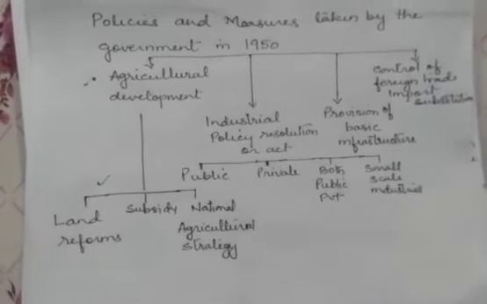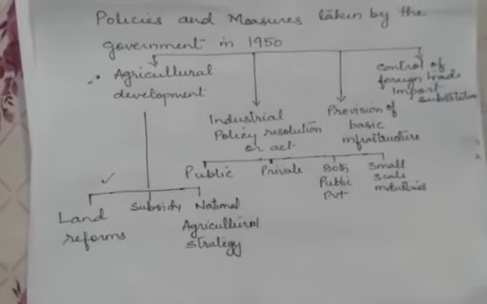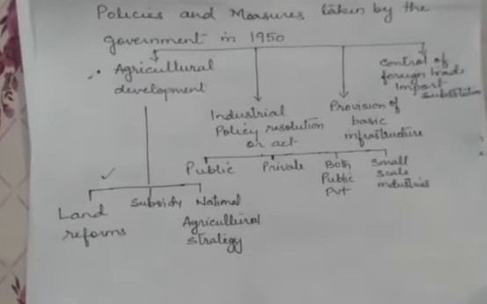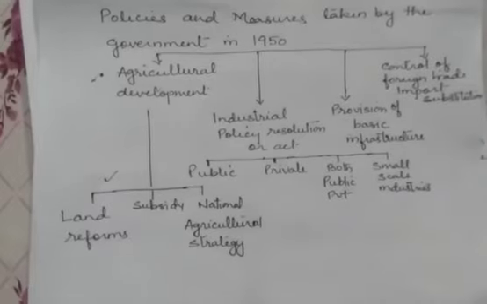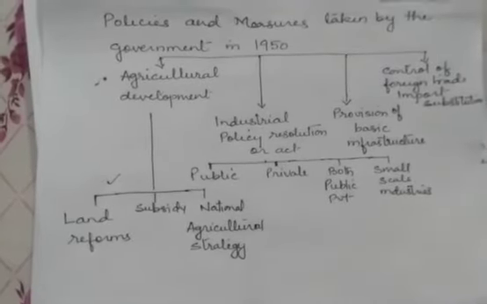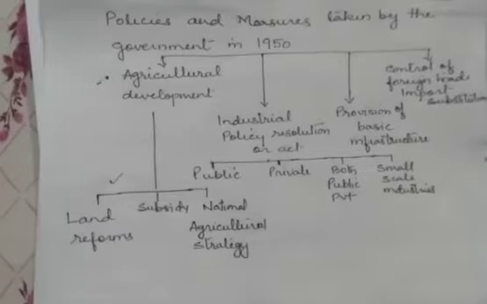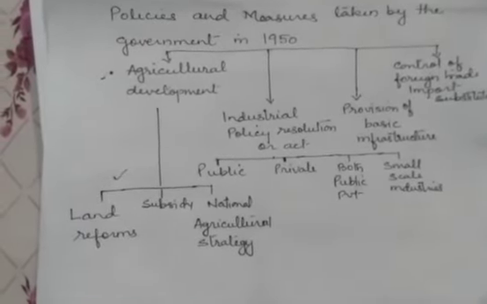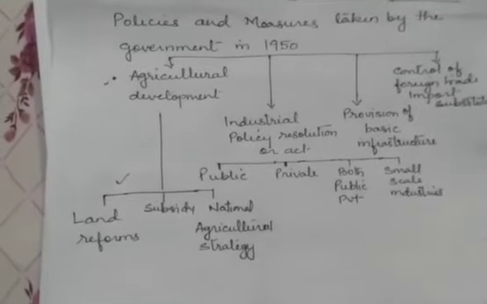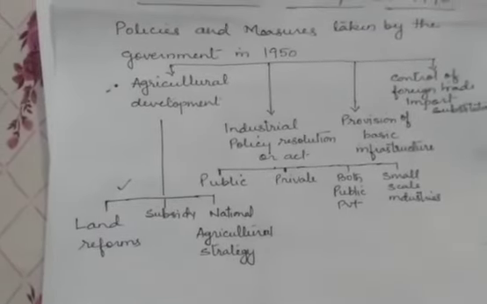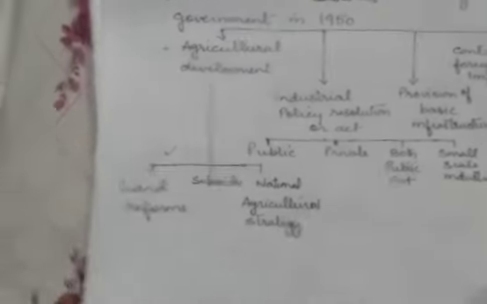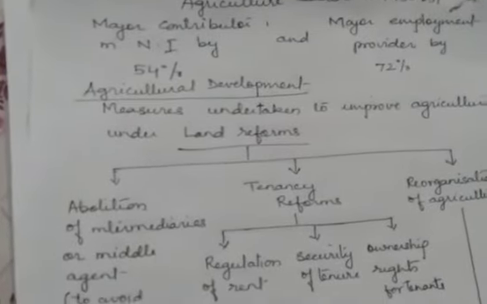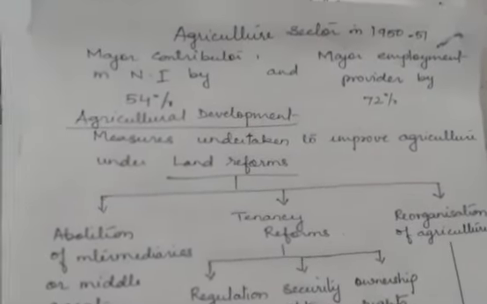So today we are going to proceed with the first one, that is agricultural development. The measures undertaken for the agricultural development, that is agricultural sector, included: first one is land reforms, second one is subsidies, and the third one is national agricultural strategy. So first one, land reforms, which is also known as agrarian reforms rather, and this is very important. Measures undertaken